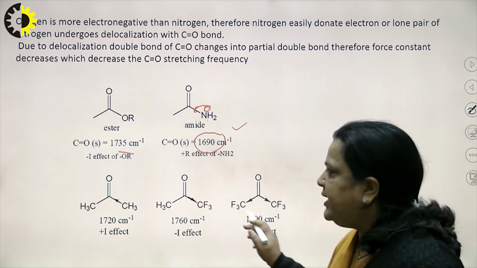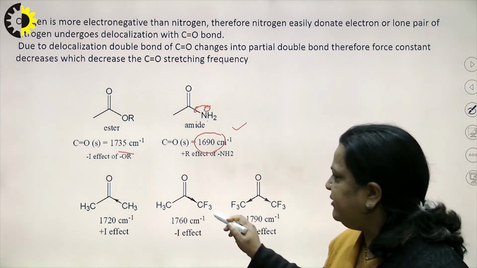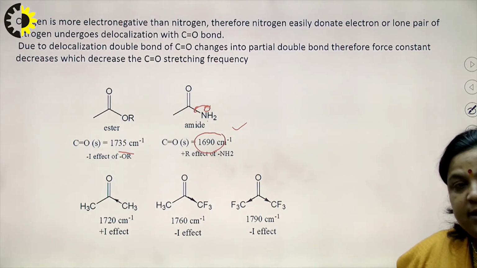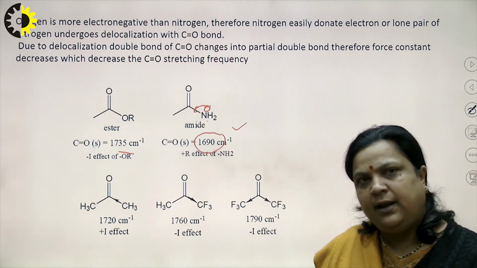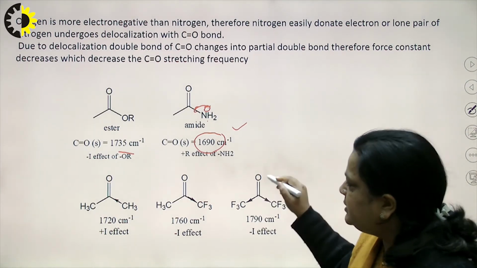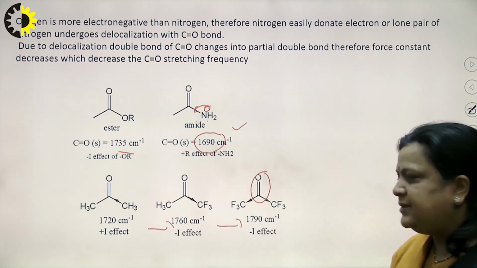And in these three cases the compound is the same, but in this CH3 is replaced by CF3 and another CH3 is replaced by CF3, and since F is electron attracting, meaning minus I effect, and minus I effect means this bond gets more strong. So, the IR frequency increases.